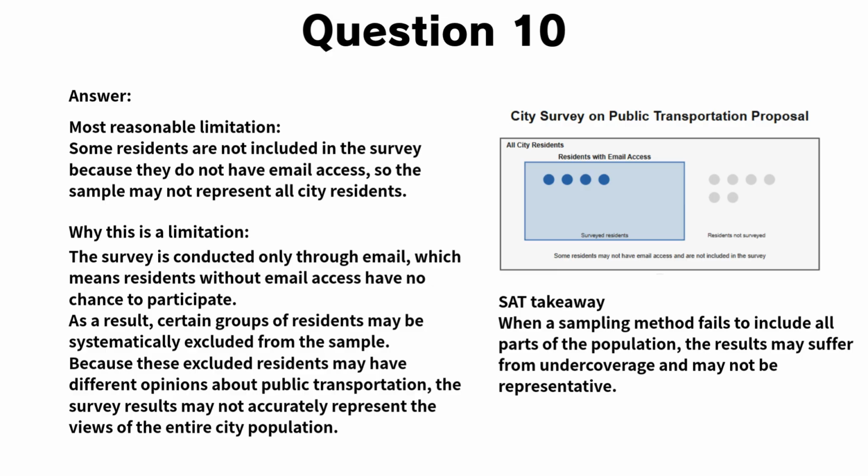These excluded residents may have opinions about public transportation that differ from those who do have email access. Because they are not represented in the sample, the survey results may not accurately reflect the views of the entire population. SAT takeaway: when parts of a population are left out of a survey because of how the sample is collected, the data may be affected by undercoverage.